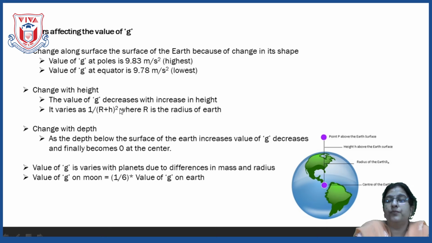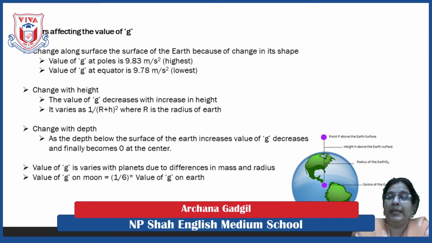It varies as 1 upon (r + h) bracket squared, where r is the radius of the earth. Suppose from the center this is the radius, and above this radius this much height is there for the object. So what will be the total distance? This is r, this is h, so it will be r + h. Is it clear, children? As the height increases, the gravitational pull goes on decreasing, and the acceleration due to gravity goes on decreasing.